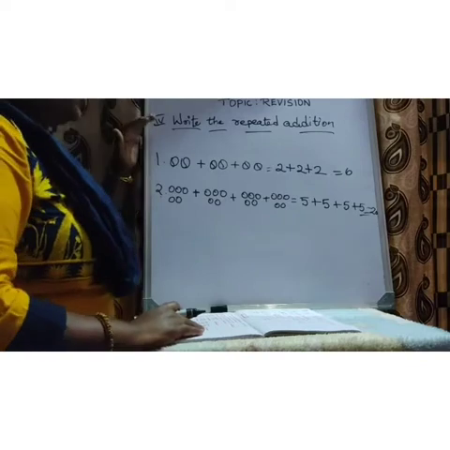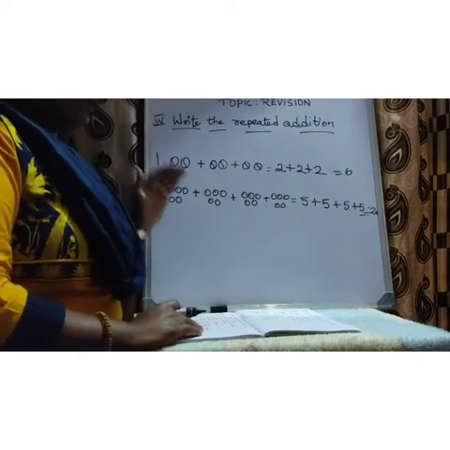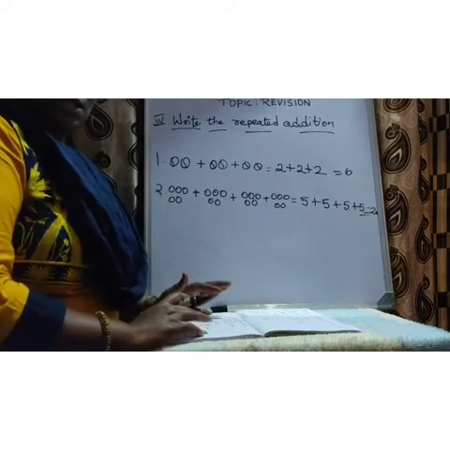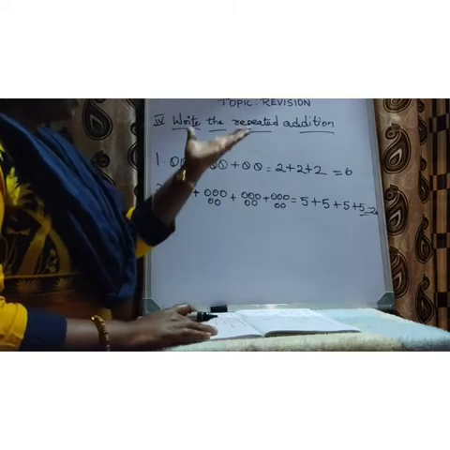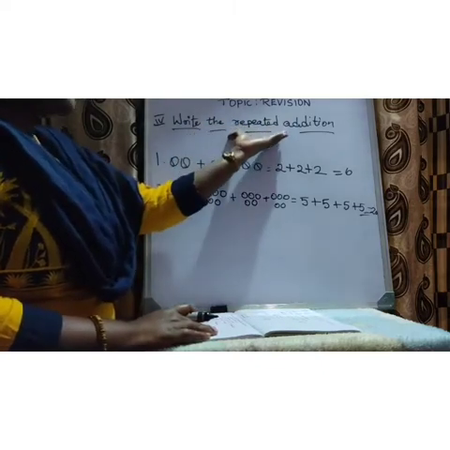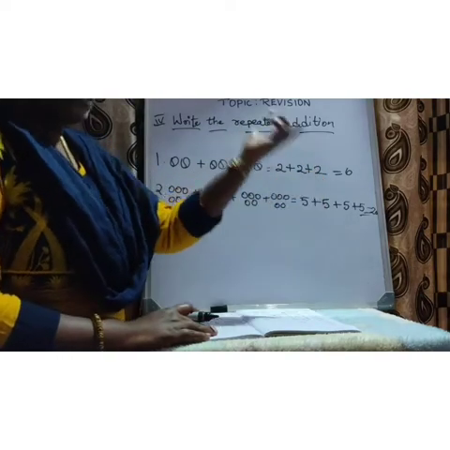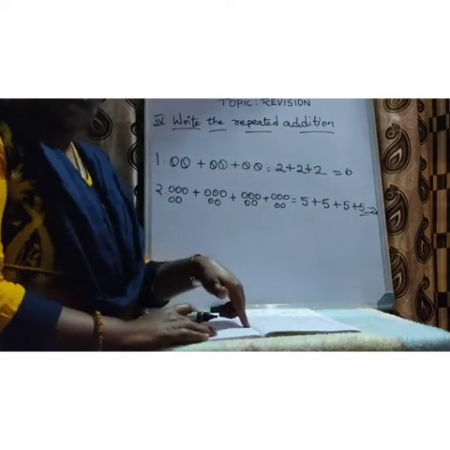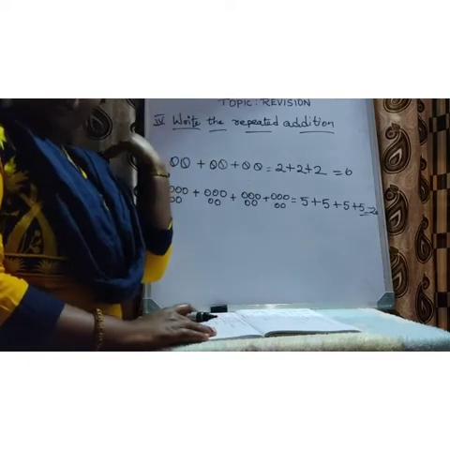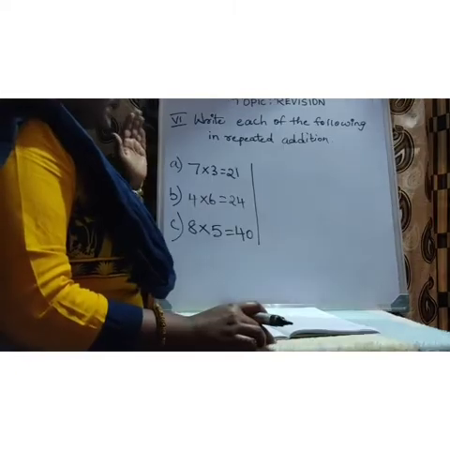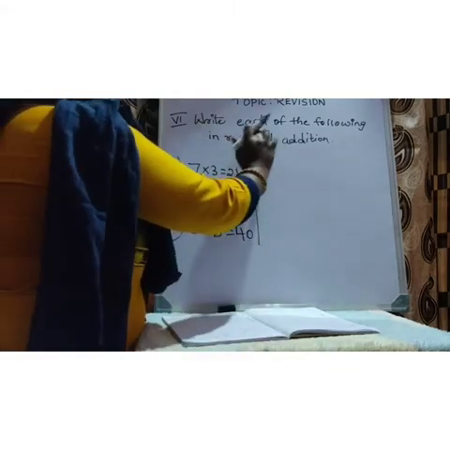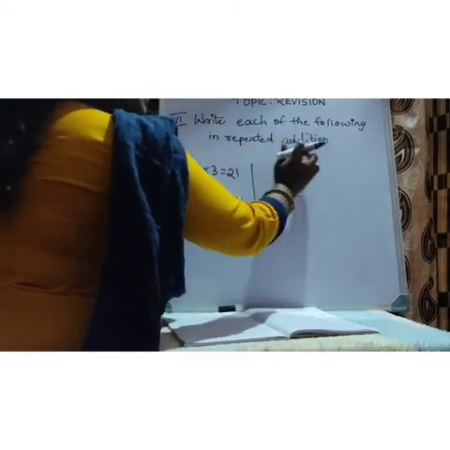Okay children. So read the heading and write the answer. Tick the answer according to that. If it is asked for the repeated addition, you have to write this. If they ask for the multiplication statement, you have to write it the way I taught you in the previous main. Understood children?